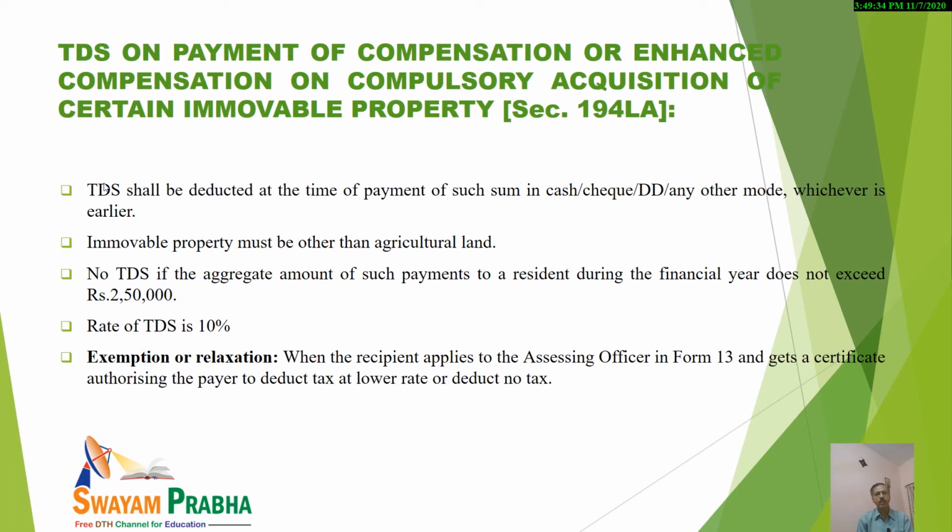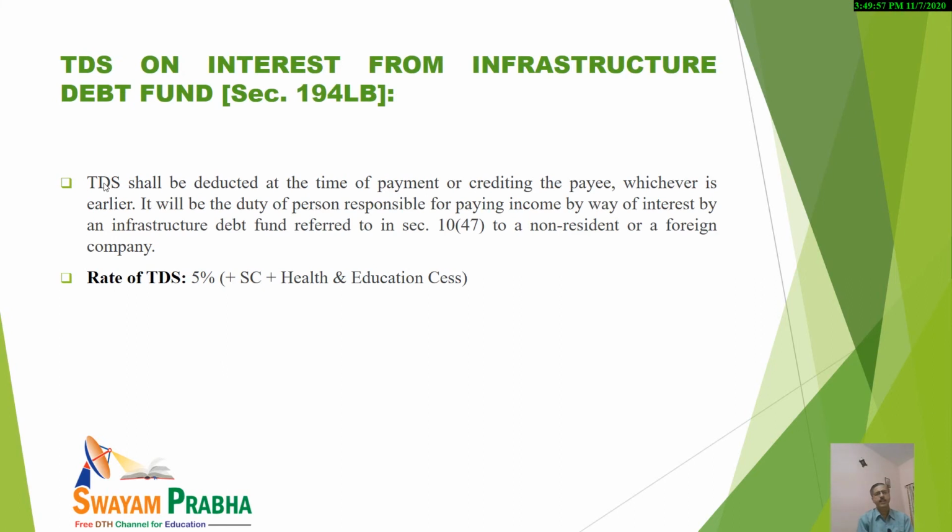In case the amount of such payment does not exceed rupees 2,50,000, then there is no need to deduct any TDS. Otherwise, in case the amount is more than 2,50,000, the rate applicable is 10%. So it must be kept in mind.